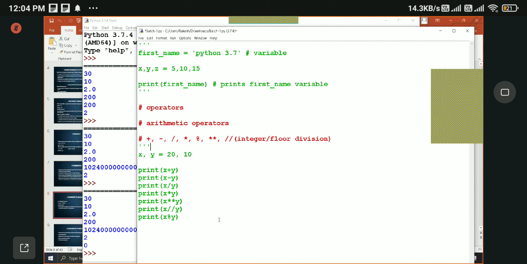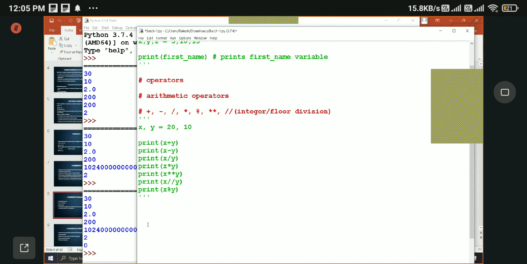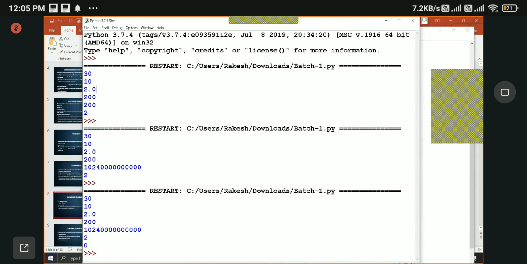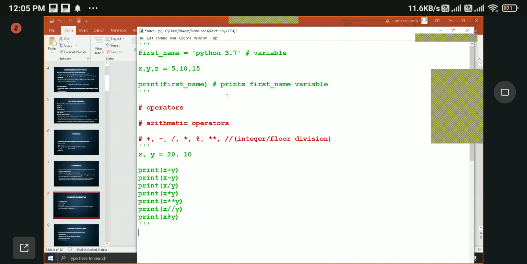Instead of erasing them, I will just comment them out. Arithmetic operator, that's done. I think that was very easy. Do you have any doubts on the arithmetic operators? Plus, minus, division, multiplication.